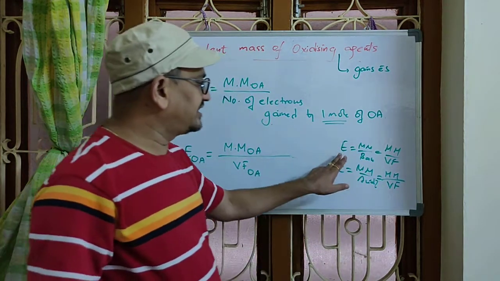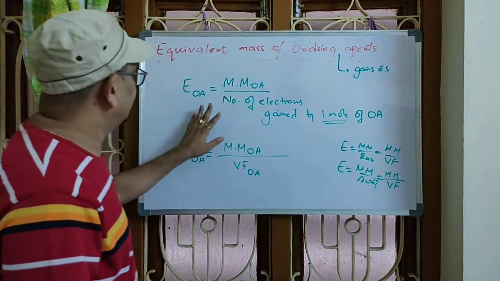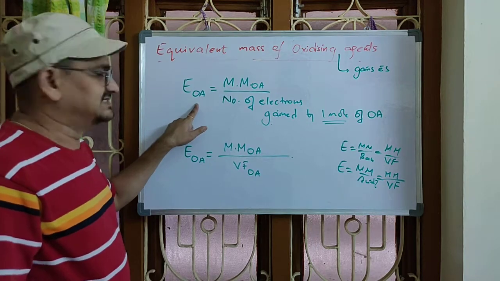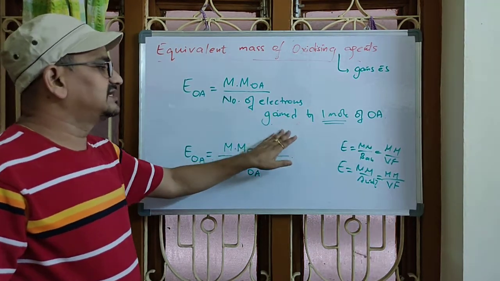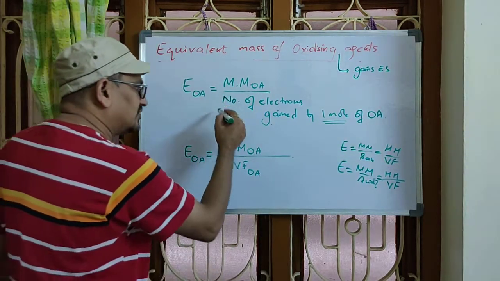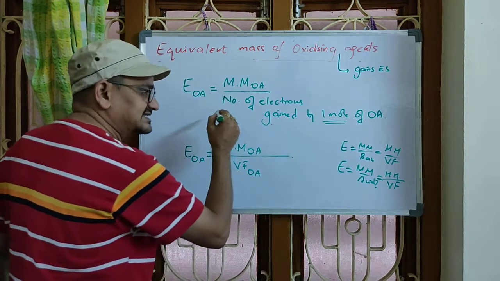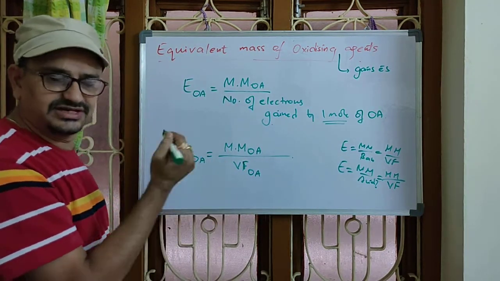Like that, for every calculation, in the denominator we are using the valency factor term. The same way, the equivalent mass of an oxidizing agent is molar mass of the oxidizing agent over the number of electrons gained by 1 mole of the oxidizing agent, right? This number is also called its valency factor. It's a general word, right?